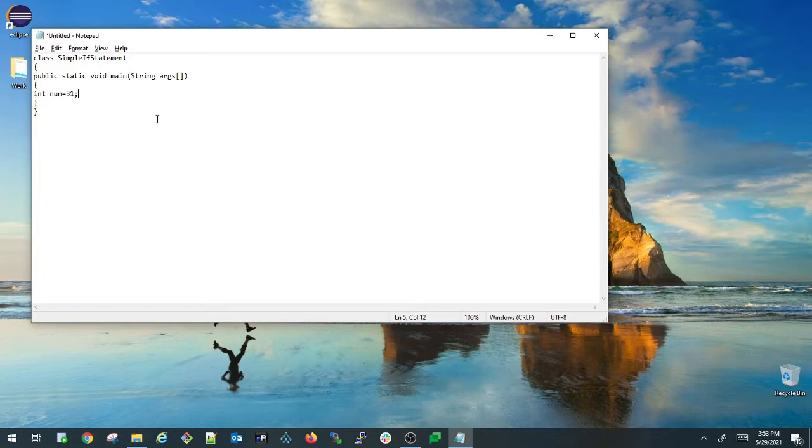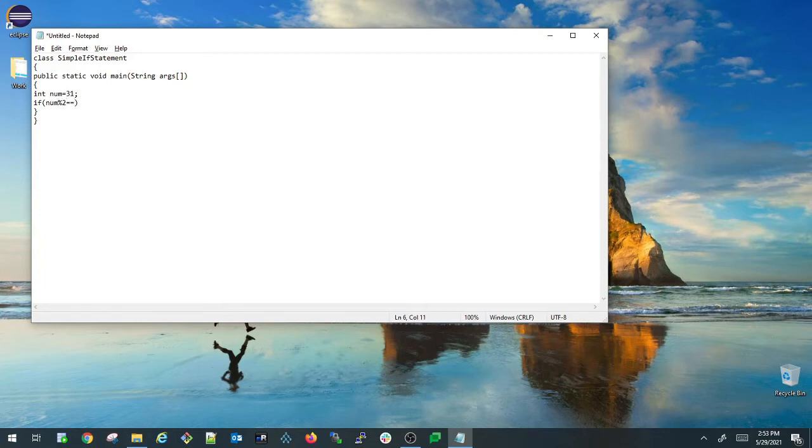To get the remainder of any number in Java, we must use the modulo operator. Let us see how we can determine whether the given number is an even number or not. Here I am writing a simple if statement to verify this. I am dividing the num variable by 2 using the modulo operator to get the remainder, num modulo 2.